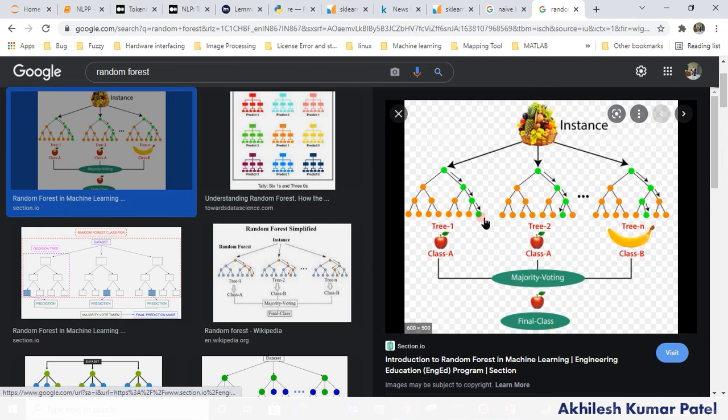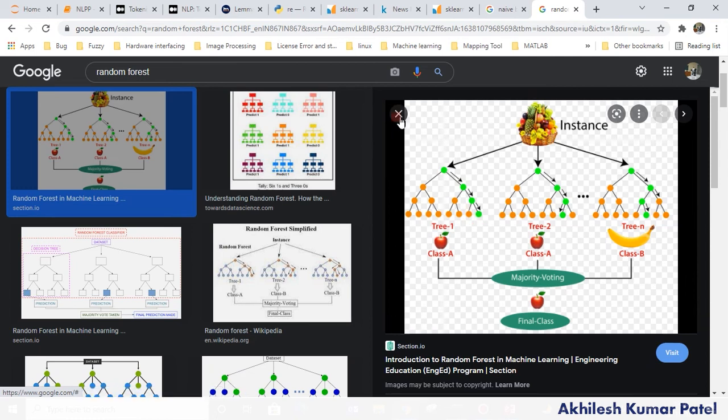So what it does is take the subset many times. We assume that whatever samples we have are the population, and if we extract subsets randomly many times, then whatever subsets we have will act as a population. Based on that, this random forest is designed.